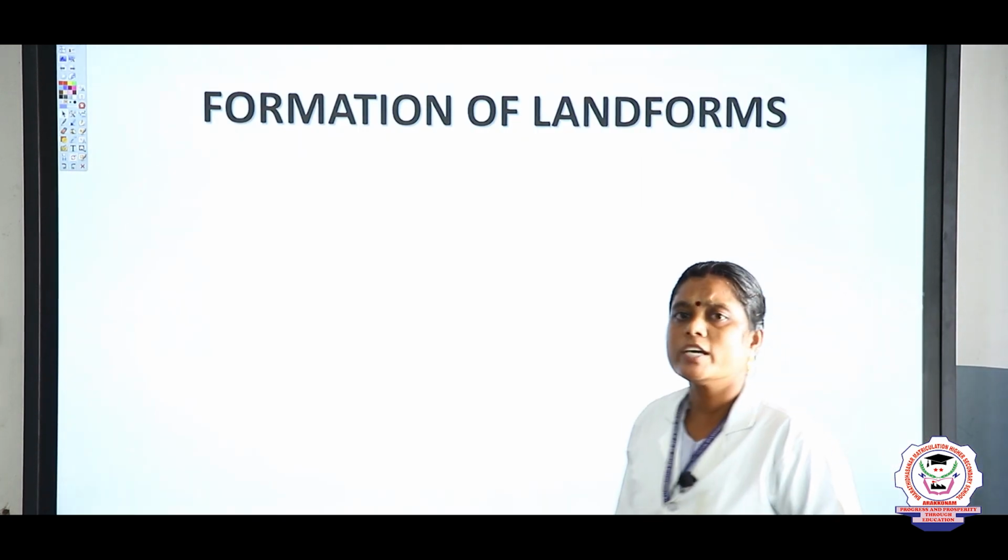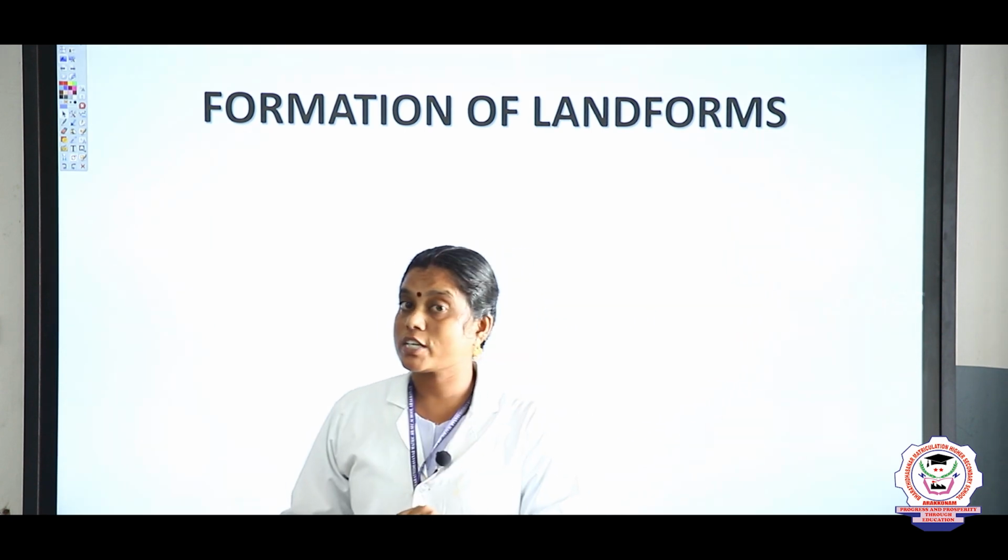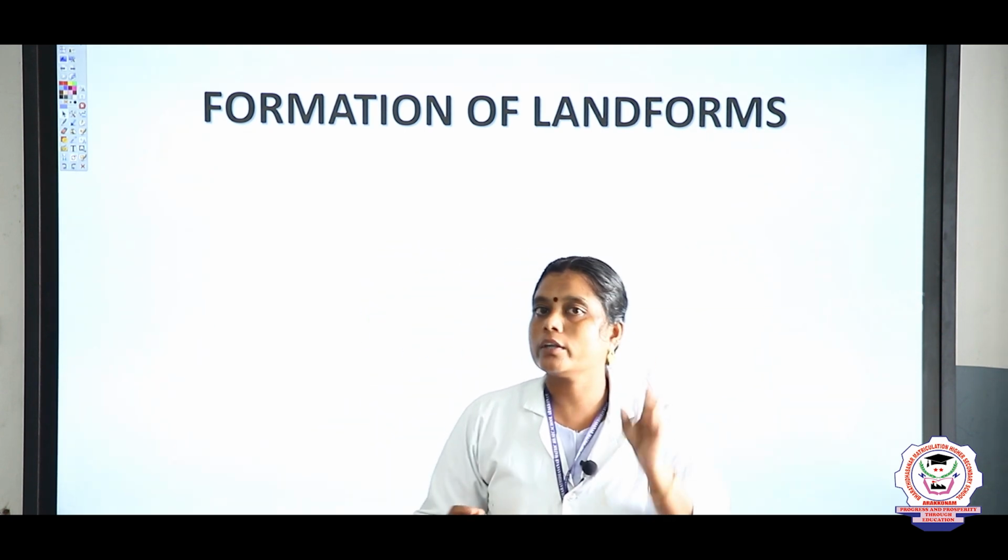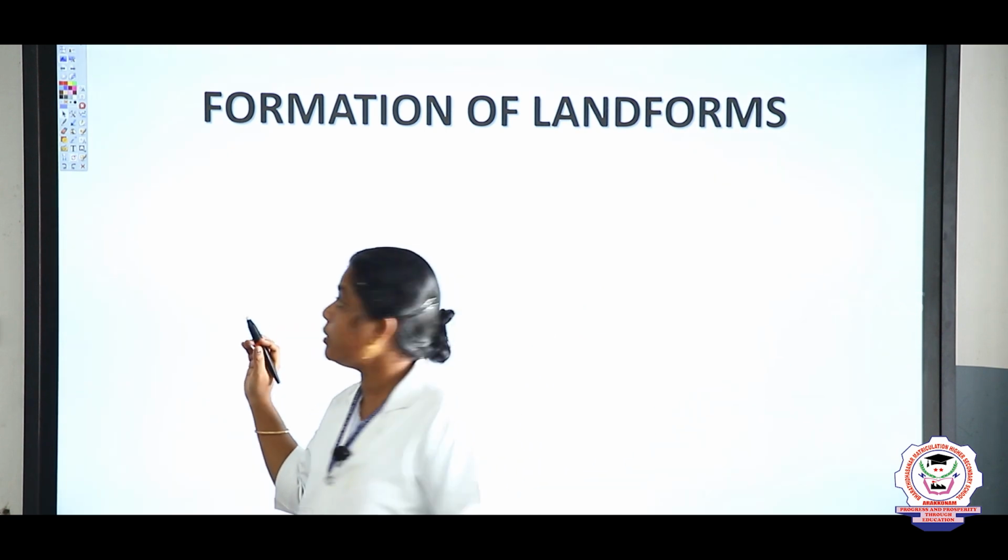Next, the formation of landform. In the introduction topic, I just explained the two formations. Shall I write here, children?